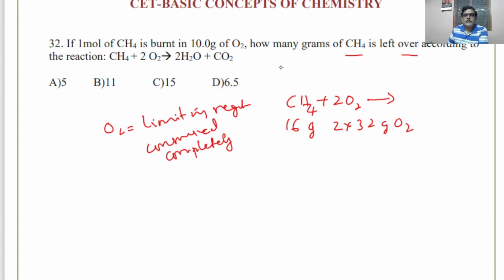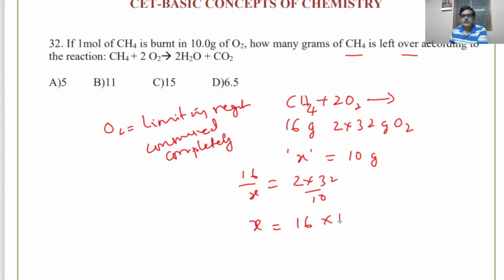It is 10 gram given. So 10 gram of oxygen burns with how many grams of methane? Once again make it as a fraction, 2 into 32 divided by 10. So X will be 16 into 10 divided by 2 times 32. Now wherever it is possible to solve, we can solve this.